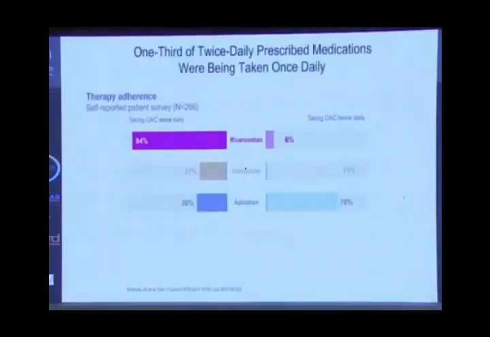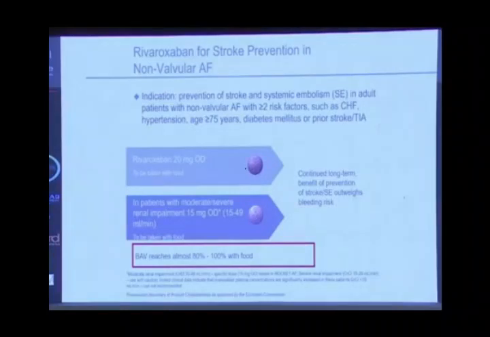You see that the patient who takes once daily is more adherent to the NOACs than the patient who is taking NOACs with two daily doses. Approximately a third of patients taking two daily doses will skip one dose, and this will affect the rate of stroke. As you know, the dose is 20 mg, the usual dose. For those with creatinine clearance less than 50 down to 30, we use 15 mg.